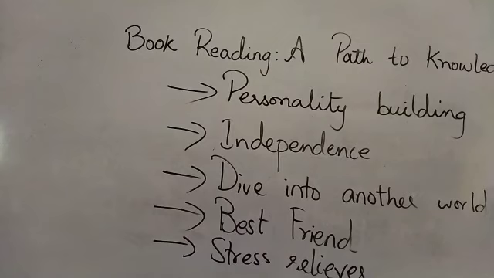ठीक है? चलो, these were the points that you're going to write in the passage, or a paragraph that you're going to write. Try to write at least a paragraph of minimum 150 to 200 words. Book reading, a pathway to knowledge, or a path to knowledge. Try to add all these points, and of course add as many points as you can. Your creativity is up to you. I have given you a guideline, and of course I am expecting much more in it.